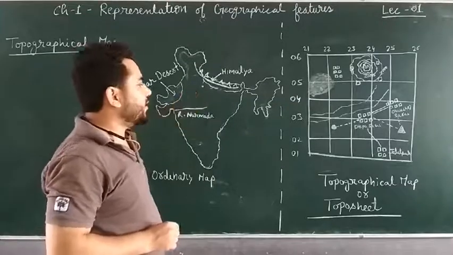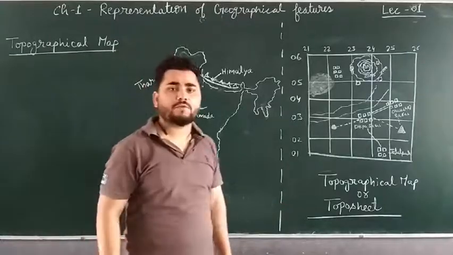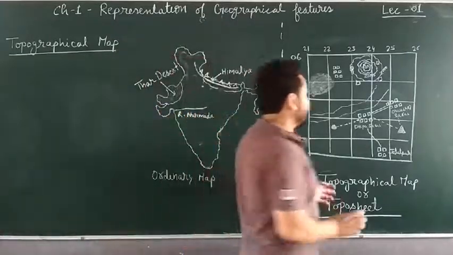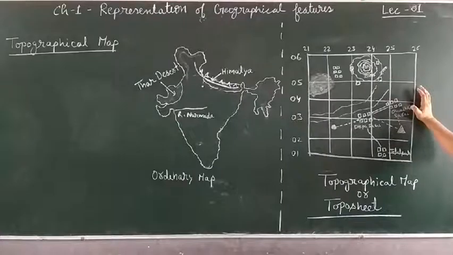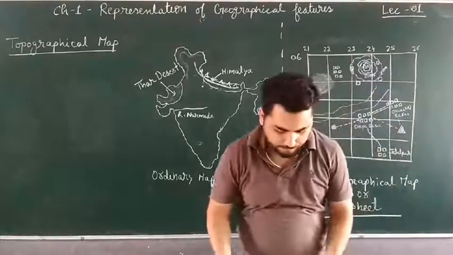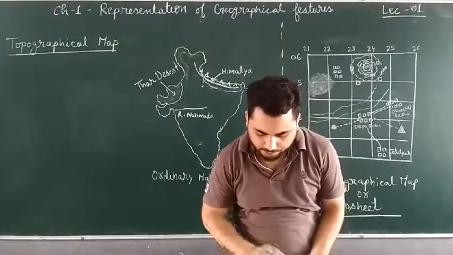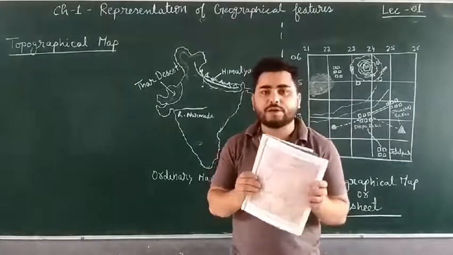Whereas in large scale maps, what do we have? We have much details of a smaller area, right? Like suppose here I have drawn this one, okay? This is a topo sheet, right? Or topographical map. A topographical map gives us detailed information of a small area, right? Let me show you in the book what topographical maps look like. See here. This is a topographical map.